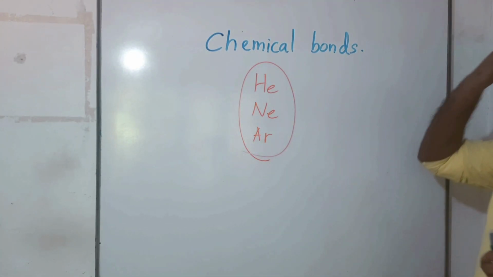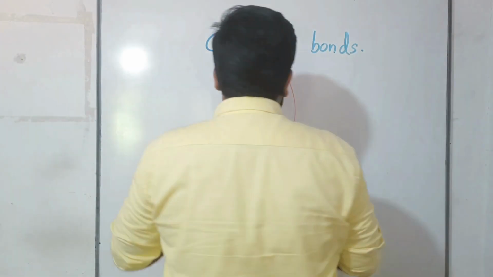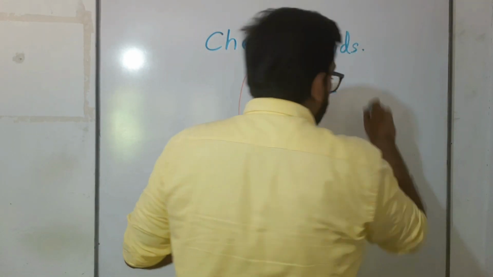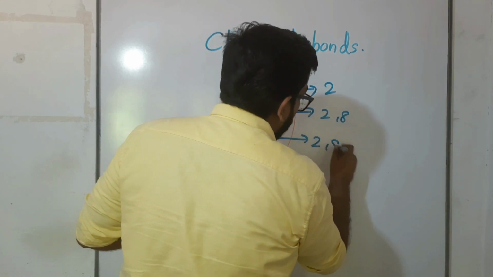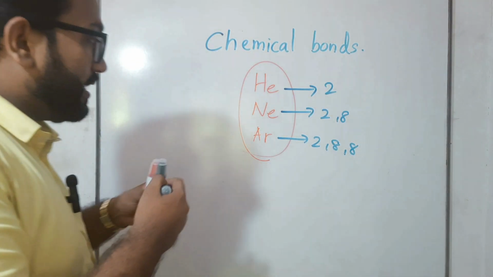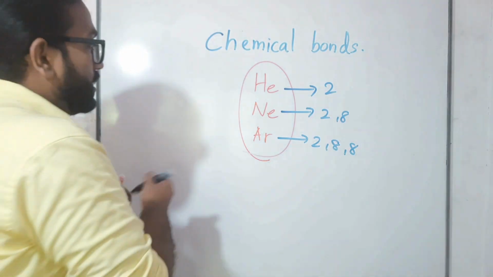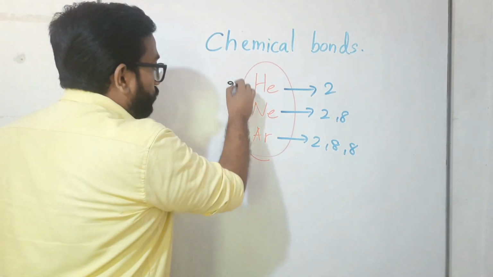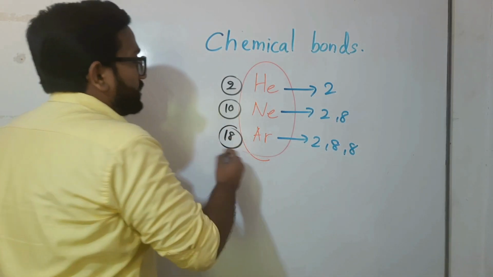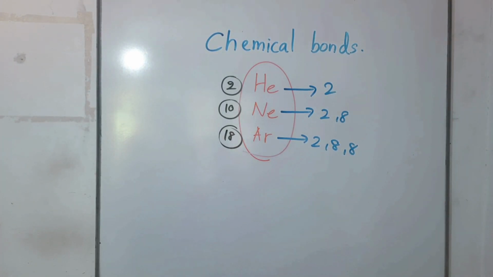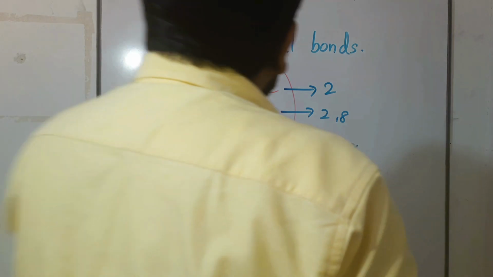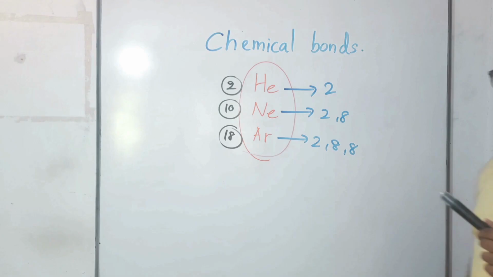So with what are they trying to make bonds with others? With electrons, right? But children, if you consider helium, neon and argon, and write the electronic configuration, helium is 2, neon is 2, 8, argon is 2, 8, 8. So let's write the number of electrons of each on this side. Helium, number of electrons 2, neon, number of electrons 10, argon, number of electrons 18. That's what we wrote in the electronic configuration here, right? So every energy level is completed with what?